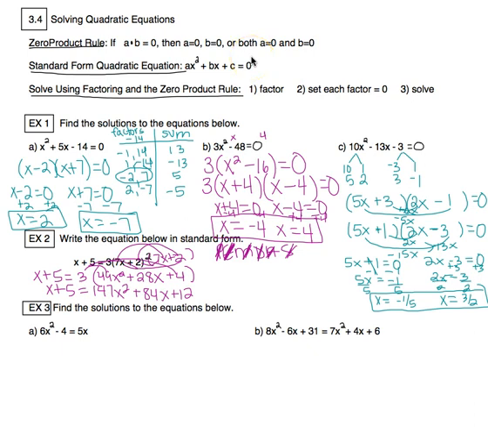So it doesn't really matter if the equals 0 is on the right or the left side. So here, because I have 3 terms on the right and only 2 on the left, I'm going to move these two over. So subtract x, put it under its like term, subtract the 5, put it under its like term. These both go away.